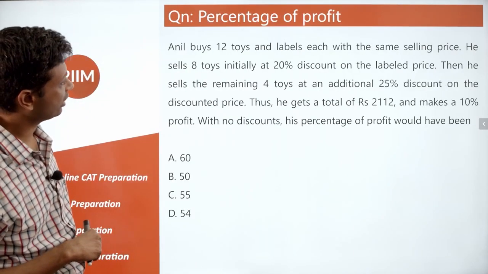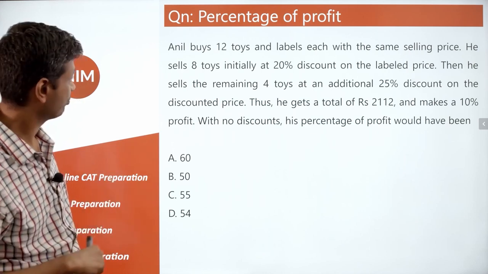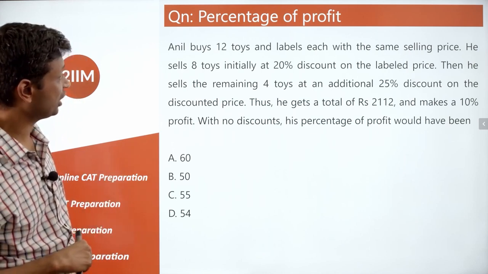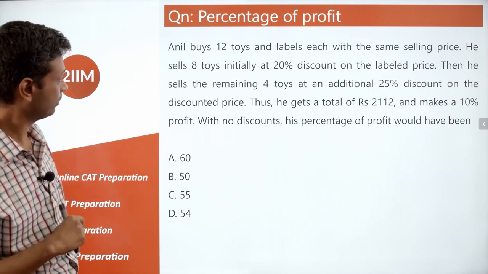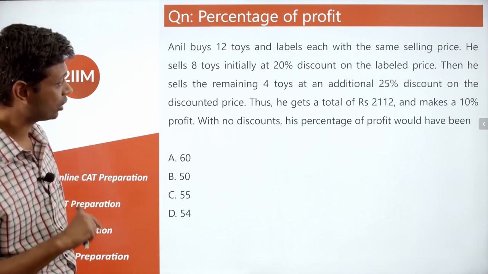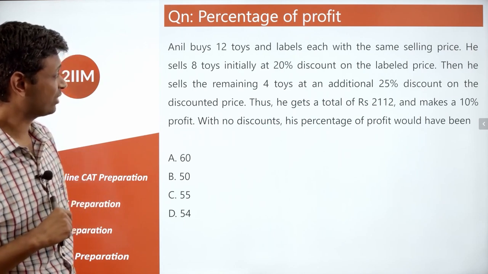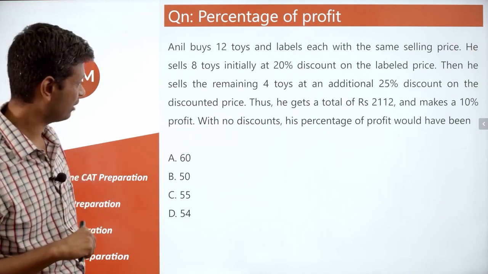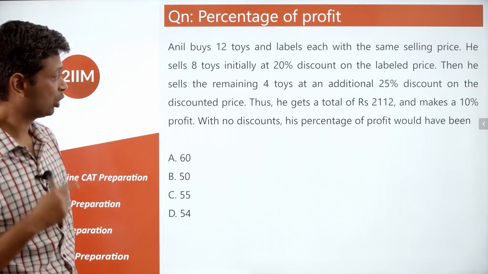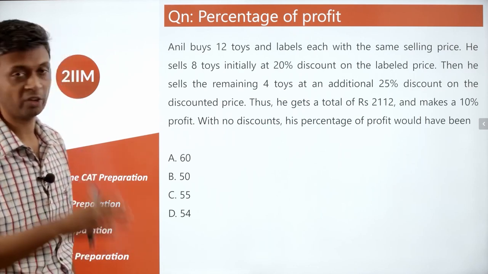Anil buys 12 toys and labels each with the same selling price. He sells 8 toys initially at 20% discount on the labeled price. Then he sells the remaining 4 toys at an additional 25% discount on the discounted price. Thus, he gets a total of rupees 2112 and makes a 10% profit. With no discounts, his percentage of profit would have been?